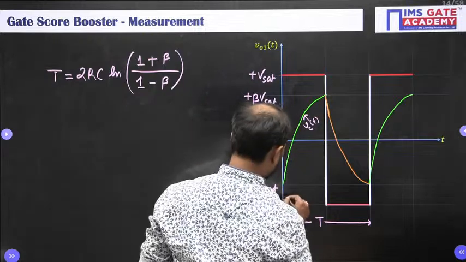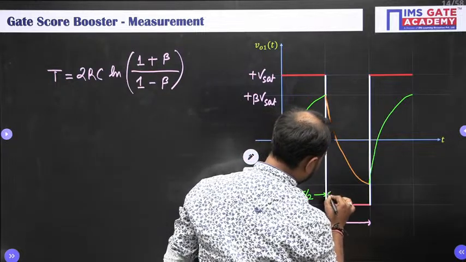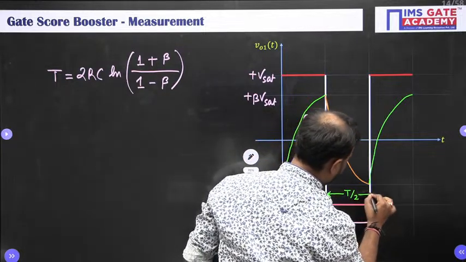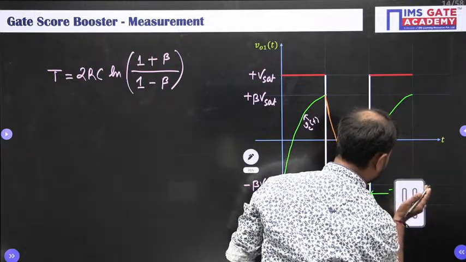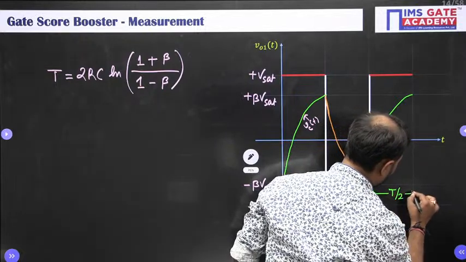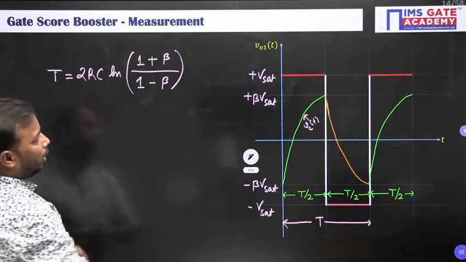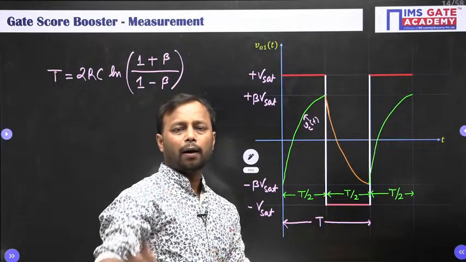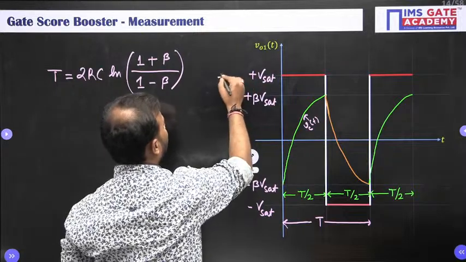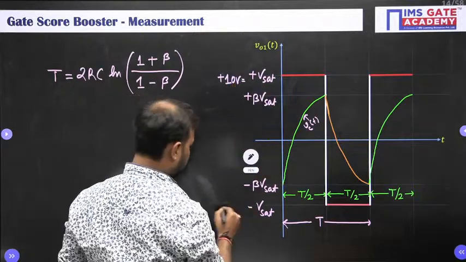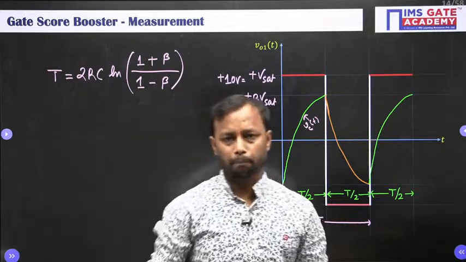And what about this? This is T by 2. And this is T by 2. Again this is T by 2, meaning charging and discharging is going to be repeated like this. Okay, so this is all about the output of the astable multivibrator, and we see that it is equal to plus 10 volt and minus 10 volt. Now we have got the input for the bridges.